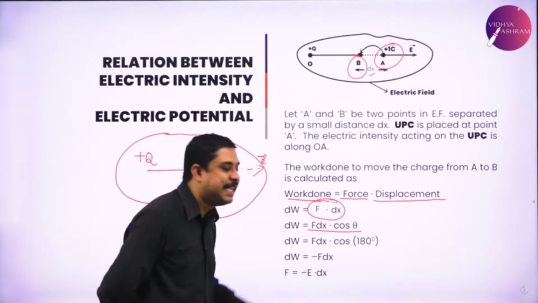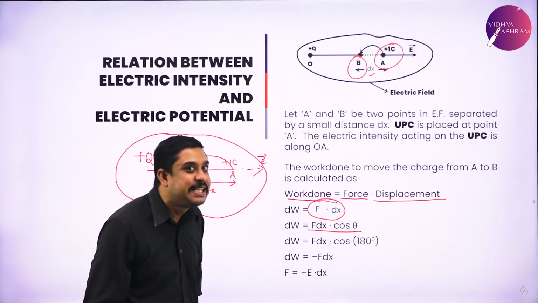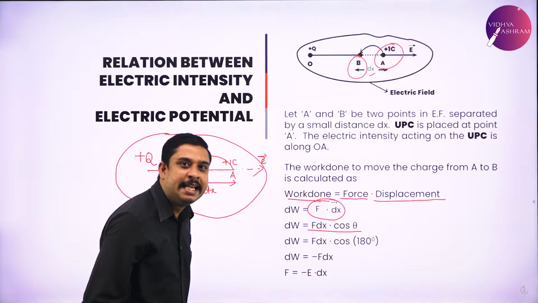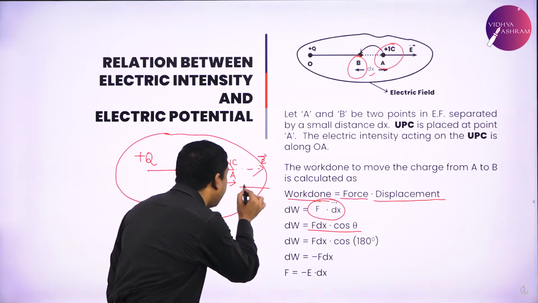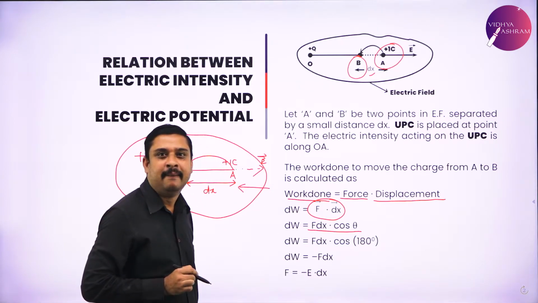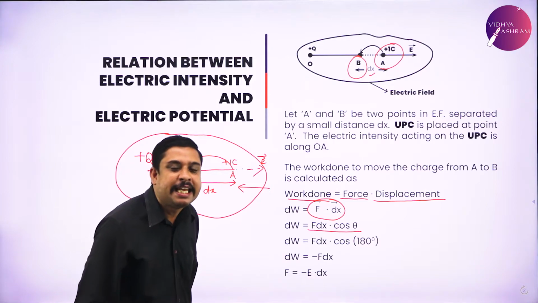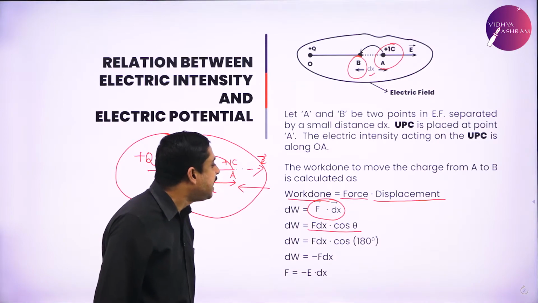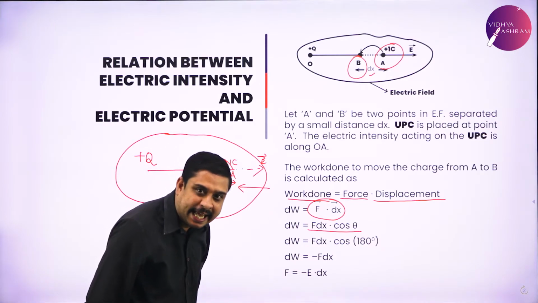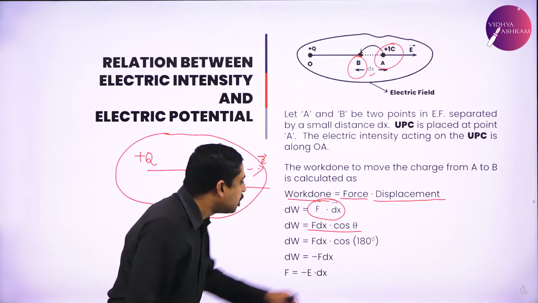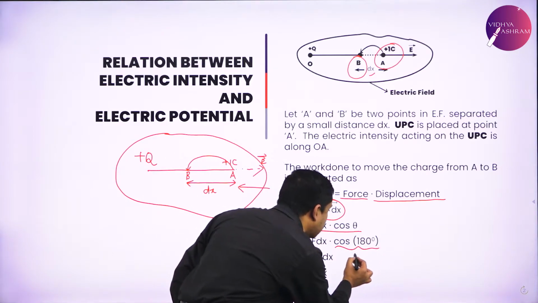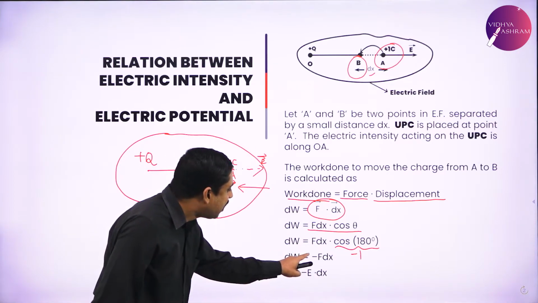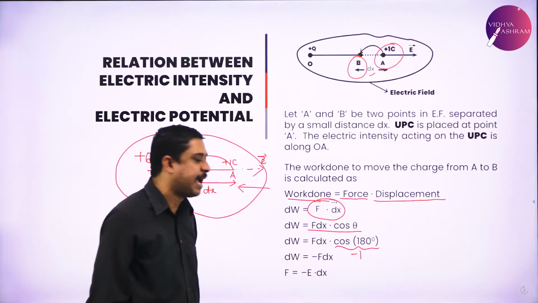Again from the previous derivation, what was theta? Electric intensity in this direction, applied force against the field. They are acting in opposite directions along the same straight line. So theta is equal to 180 degrees. Again we know the value of cos 180 is -1. So dW equals minus F dx.